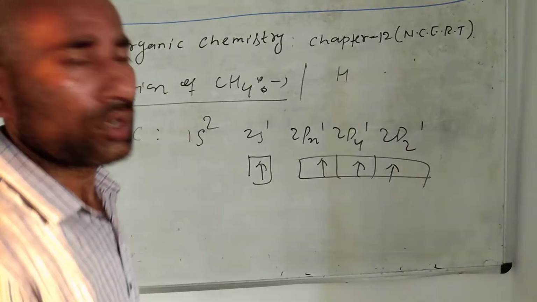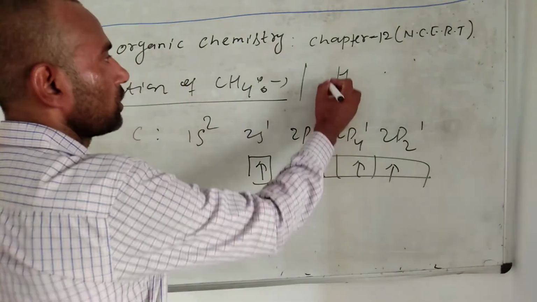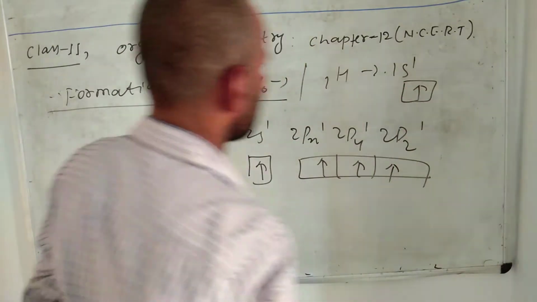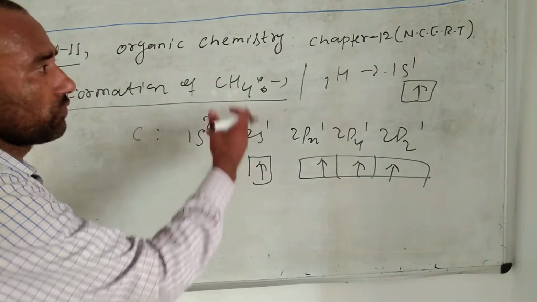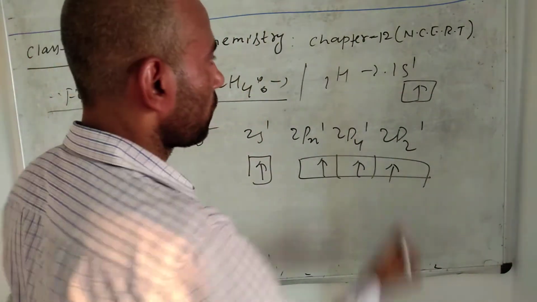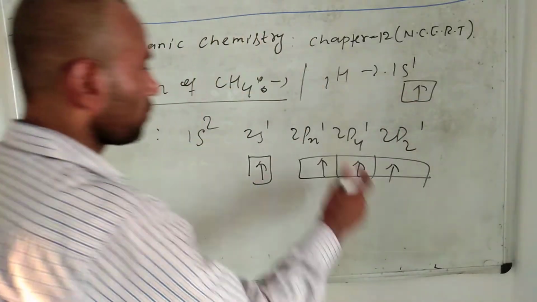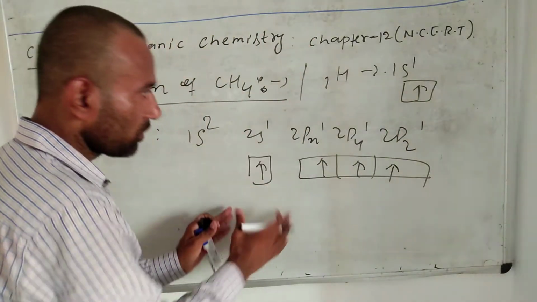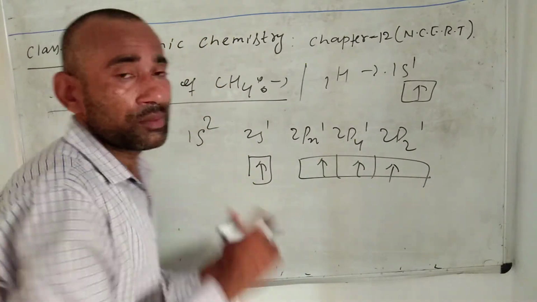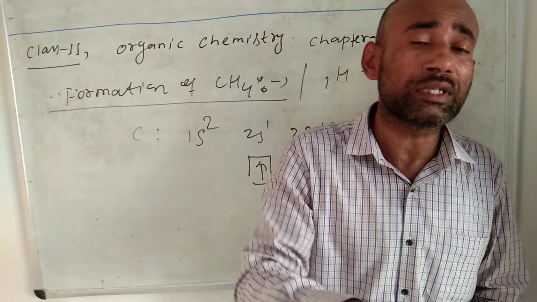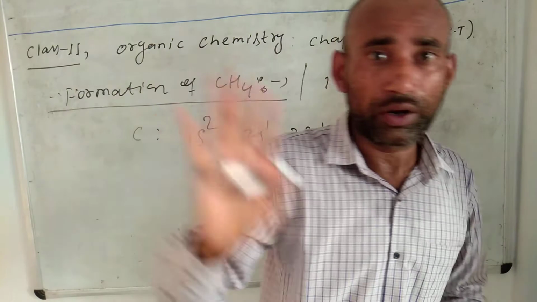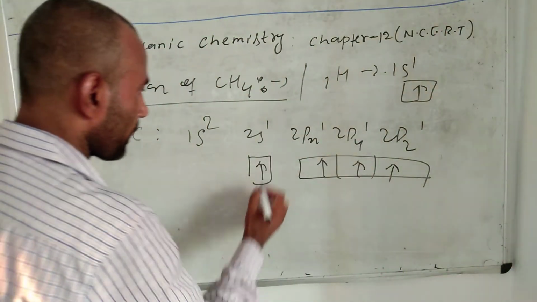Now talk about hydrogen. Hydrogen has atomic number 1, that means it has 1 electron, and its configuration is 1s1. There are 4 hydrogens, and each hydrogen has 1 unpaired orbital with only 1 electron. So the 4 hydrogens overlap with the 4 unpaired orbitals of carbon with opposite spin. That concept comes from chemical bonding, which you already know.